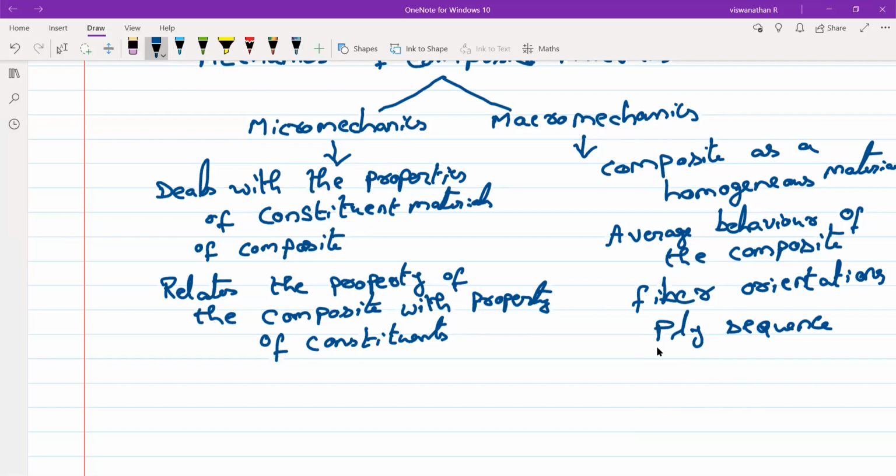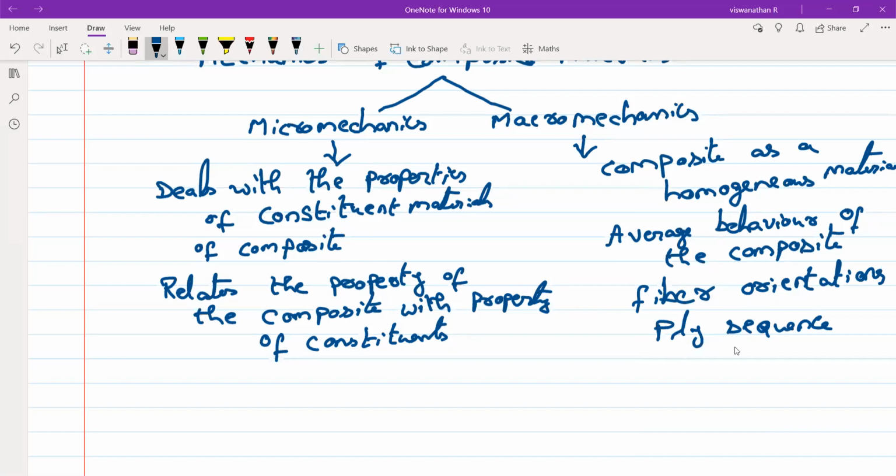So in macromechanics, we consider the composite as a homogeneous material. You take the average behavior of the composite. You don't take the behavior of the fiber and the matrix separately, and you talk about the fiber orientations but not the fiber properties.